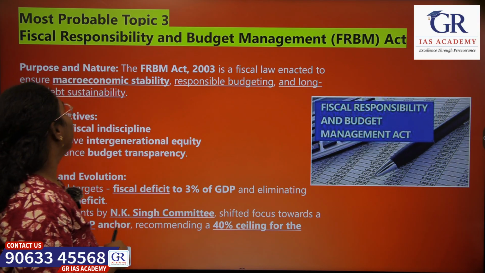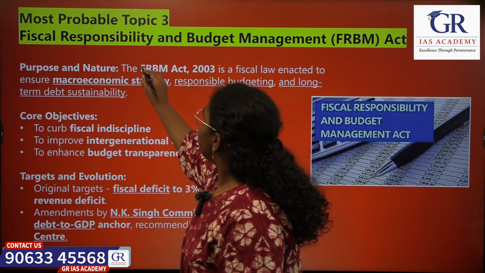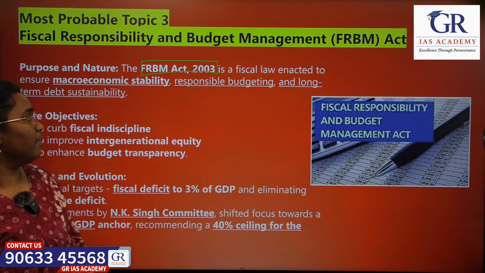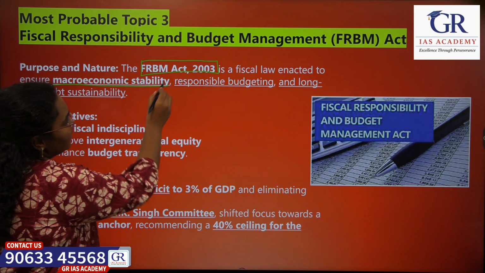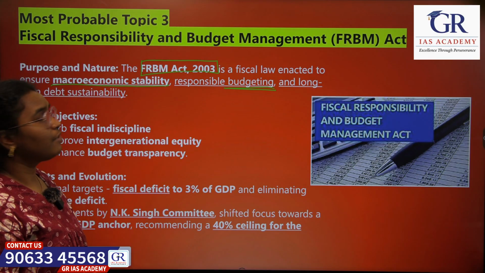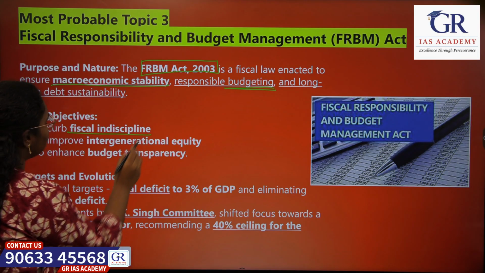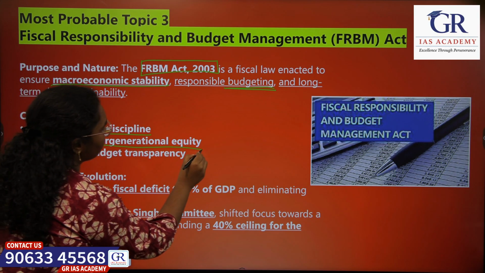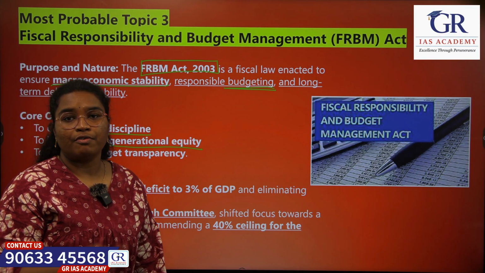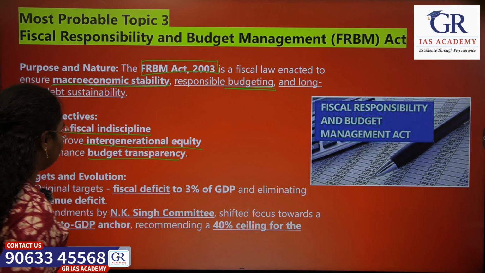Let's see the next topic, which is the Fiscal Responsibility and Budget Management Act, that is the FRBM Act 2003. It is a fiscal law enacted by the government to ensure macroeconomic stability and to bring transparency in the budgeting process. Let's see the core objectives of the FRBM Act. It is enacted to curb fiscal indiscipline, and to improve intergenerational equity, that is to maintain the debt within a sustainable level so that the burden wouldn't fall on future generations. This law also ensures budget transparency.